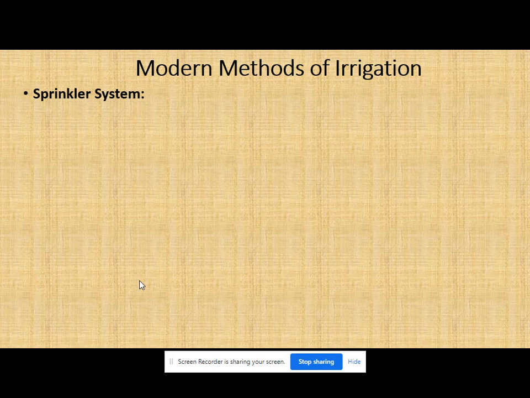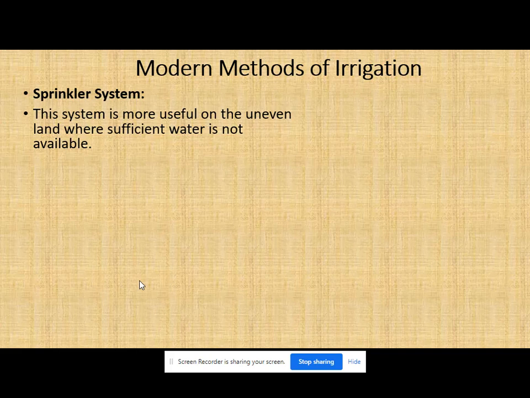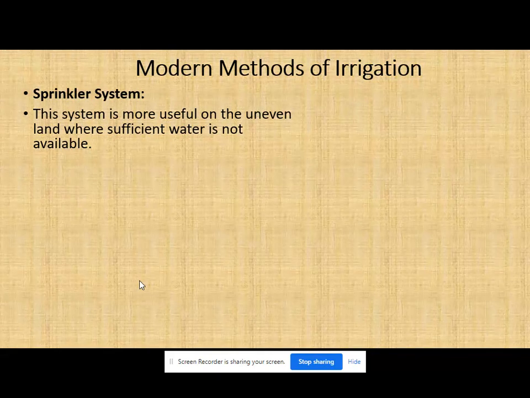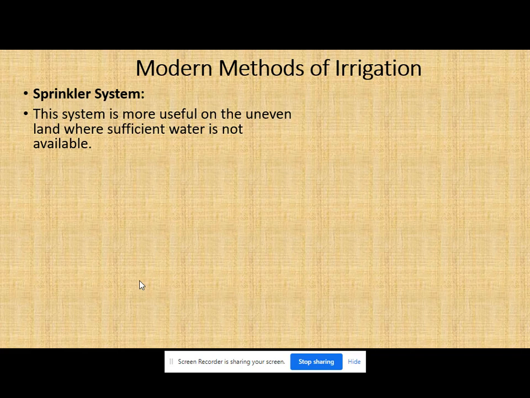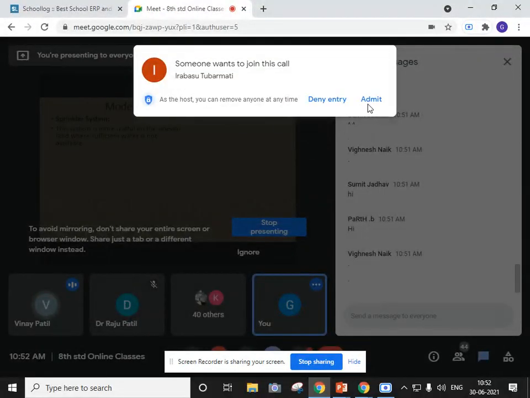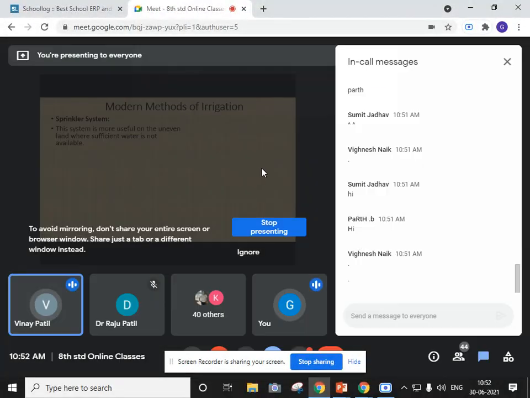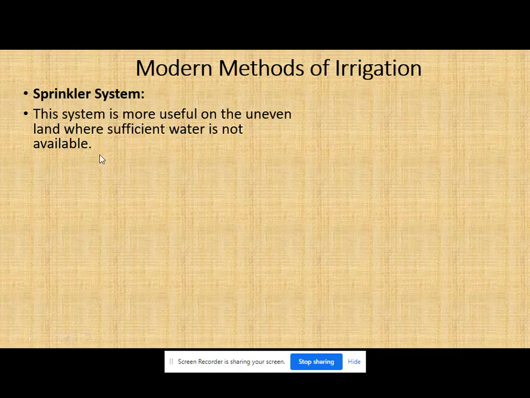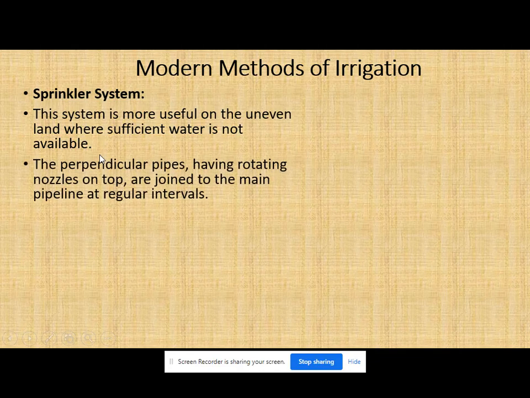So in the modern method of irrigation, we use a sprinkler system. That is sprinkling of water. This system is more useful on uneven land where sufficient water is not available. The sprinkler system can be used in places where the land is not even. The land might be high or low, there is no evenness, and there is water scarcity, meaning water is not much available. In that place, a sprinkler system can be used.